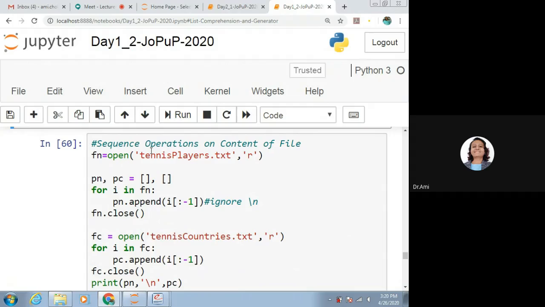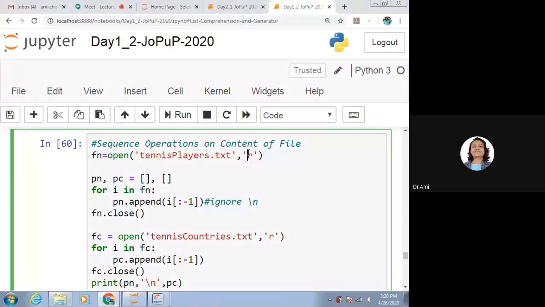Now, if you want to append to a particular file, what do we do? Are we appending to the file? No. If we want to append to a file, we have to use the option that is 'a'. Here, what sort of append operation do we want to do? That is to the list, not to the file. So what we are actually doing is, say we want to use the lists that are Pn and Pc.